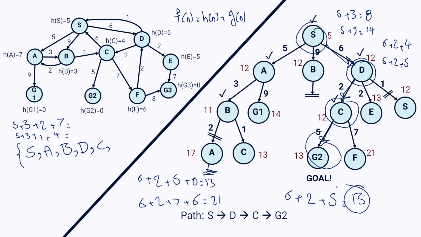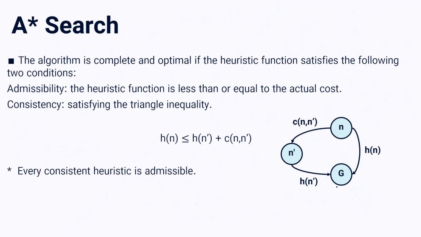And the fact is, this is an optimal solution because A star search is optimal. Well, we will talk about it. So let's go further. Talk about A star search properties. We say this algorithm A star is complete and optimal if the heuristic function satisfies the following two conditions. There are two important conditions that we have to be familiar with to realize if A star could be complete and optimal or not. The first condition is admissibility.